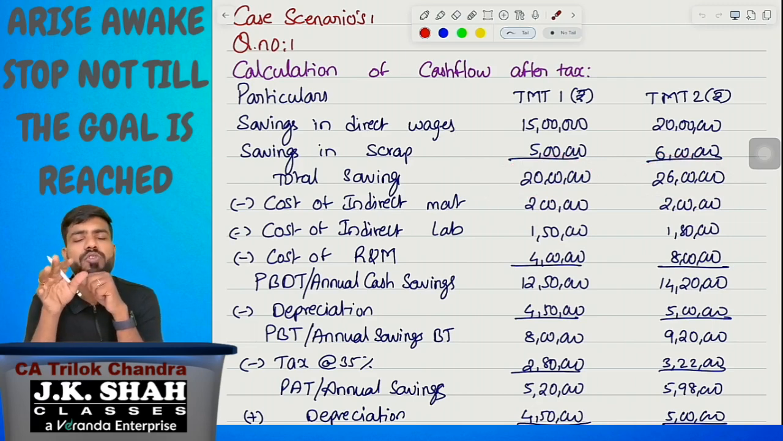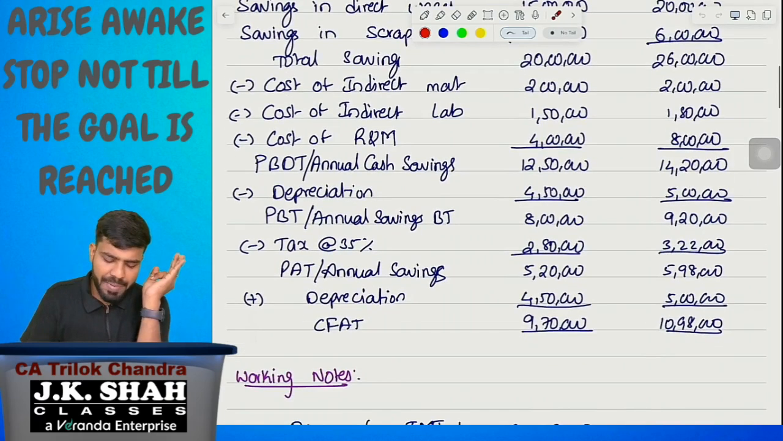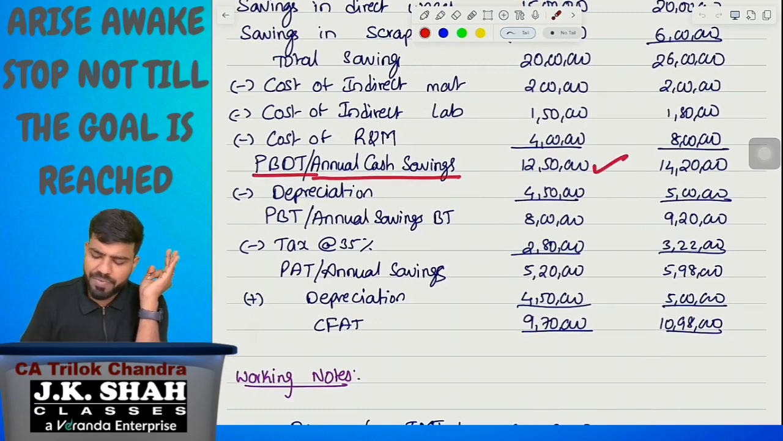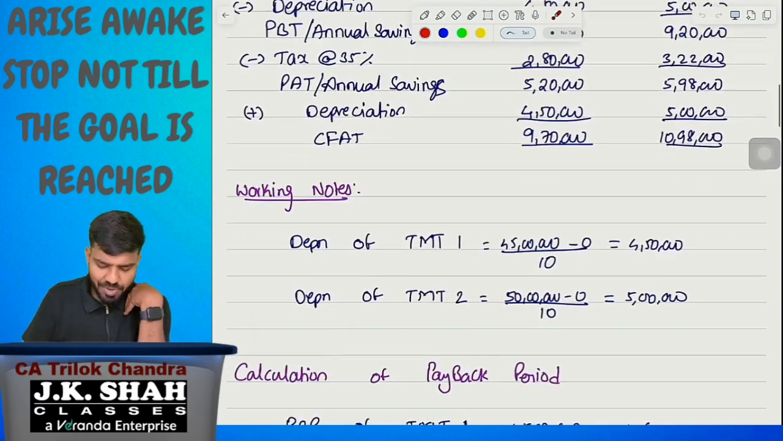From that total, we are going to reduce the expenditure: indirect material, indirect labor, repairs and maintenance. I am excluding that. I am getting PBDT or annual cash savings of 12 lakh 50,000 and 14 lakh 20,000, minus depreciation. I myself calculated. Look at here.